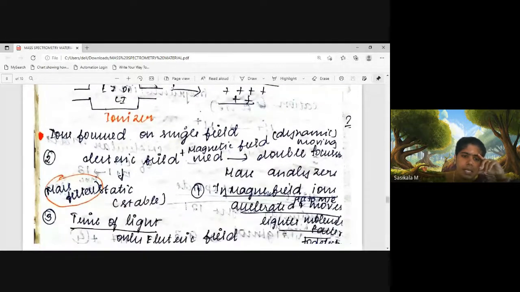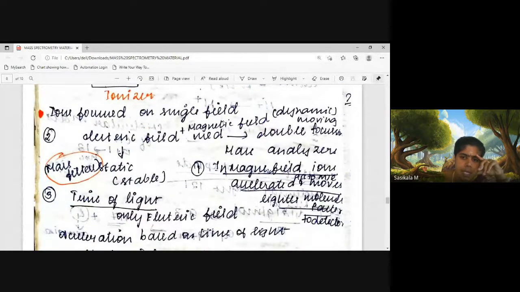And if the ions are focused first with the magnetic field and then with the electric field, then it is called a double focusing mass analyzer. So when we pass the ions through both fields, electric and magnetic, it is called double focusing, since it is focused into two fields for acceleration, where the ions will be arranged according to mass to charge ratio for detection.